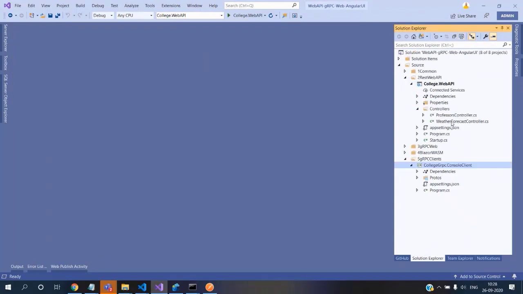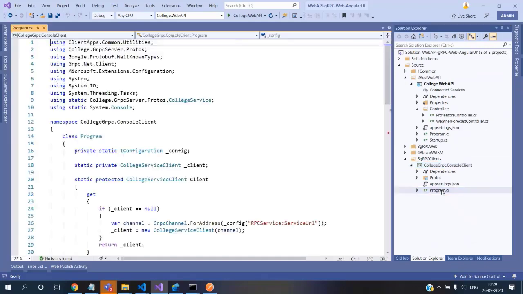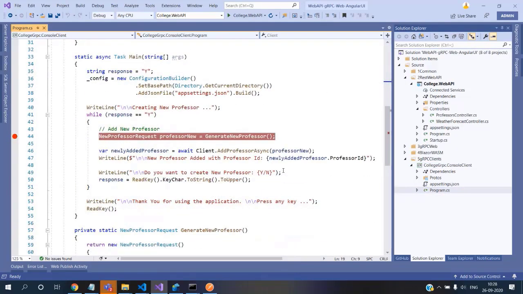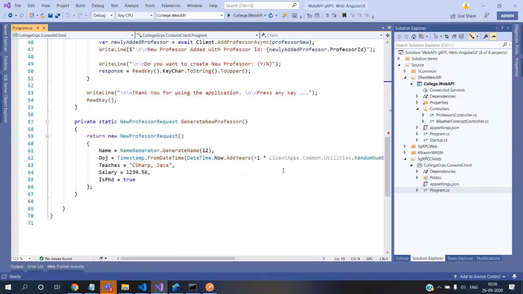If you see the date time for this here, Google gRPC, the Google protobuf has a timestamp, which is not a date time. So for that we need to use Timestamp.fromDateTime. We have also seen that when you receive a timestamp, we call toDateTime, so we convert to and fro.